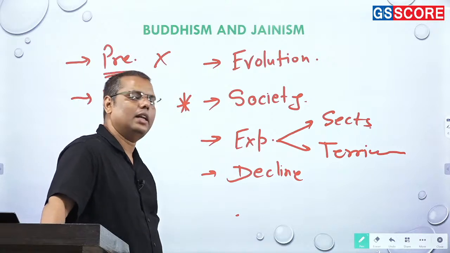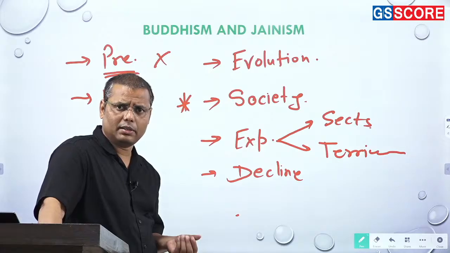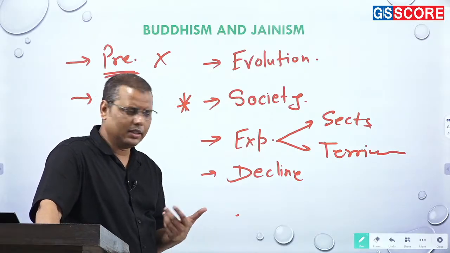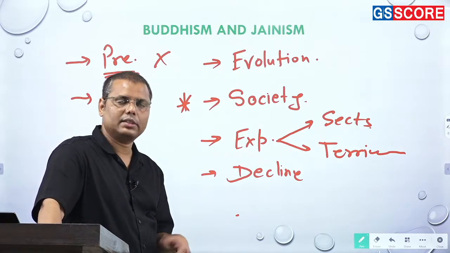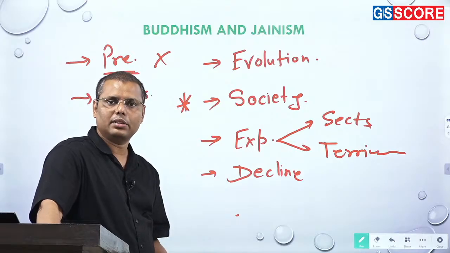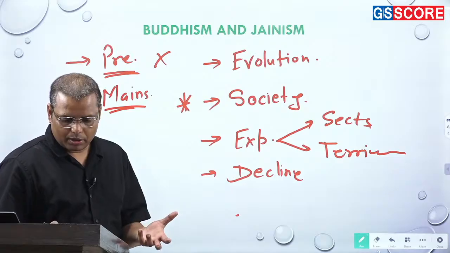So if it's Buddhism and Jainism, this is more important, and in fact one comparative study between Buddhism and Jainism may also be important. There's a very popular topic: how come Jainism was not so popular in the initial stage the way Buddhism was? But later on, Jainism survived in this country, but Buddhism could not. So this may also be one dimension to study.